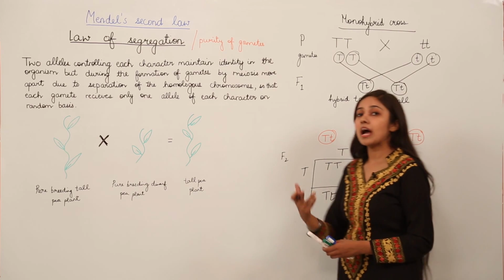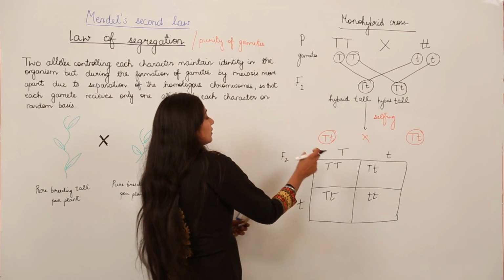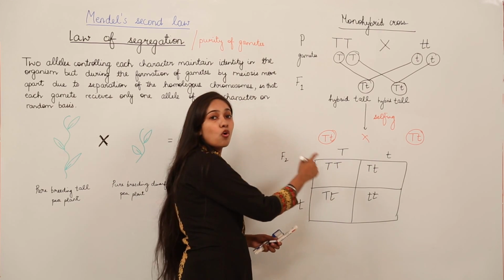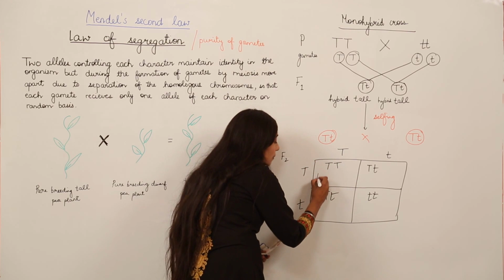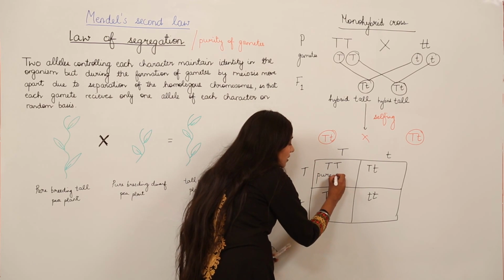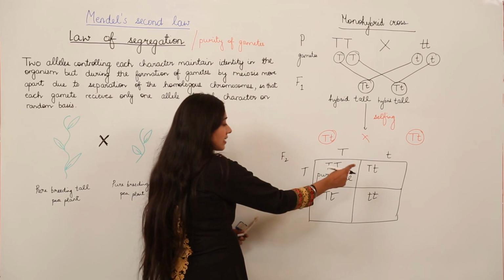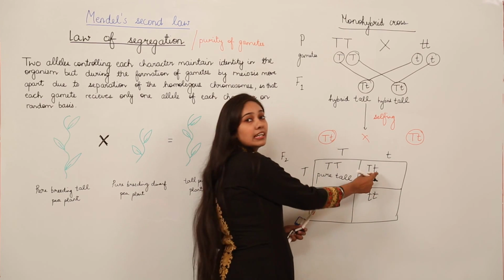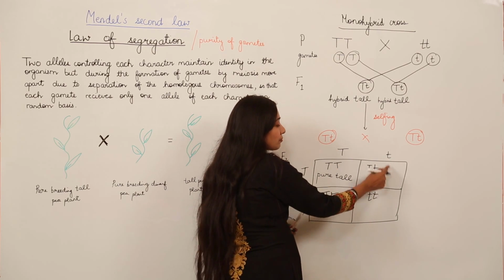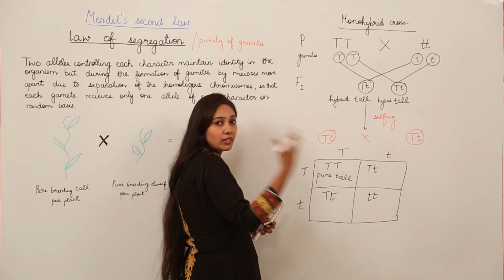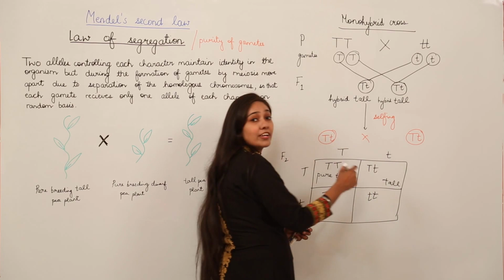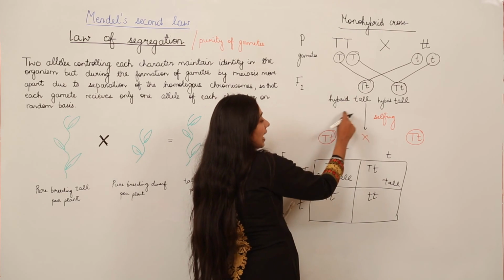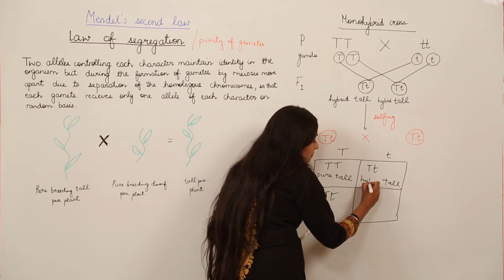So what is going to happen, if we talk about this plant, you can say that this is homozygous because both the alleles are same, they are both dominant. So it will be a pure tall pea plant. But in this case, we have different alleles, one is dominant, other is recessive, but the characteristic trait that will appear will be the dominant one. So it will be a tall pea plant, but what is it going to be? This is going to be a hybrid tall pea plant.